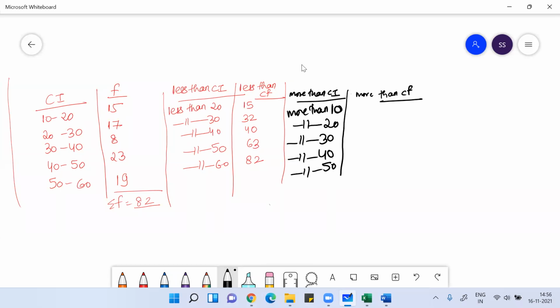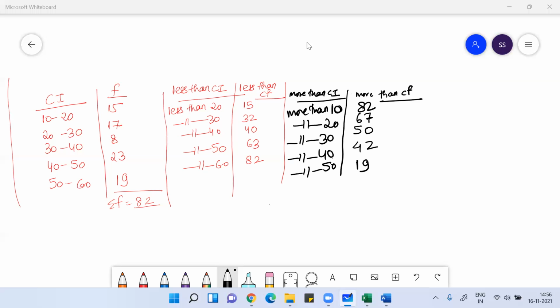For cumulative frequency, start from the bottom: 19. 19 plus 23 is 42. 42 plus 8 is 50. 50 plus 17 is 67. 67 plus 15 is 82. This way you can write the more than class interval with more than cumulative frequency.